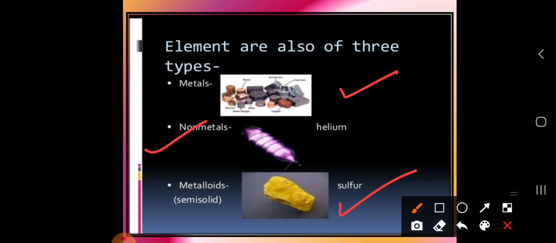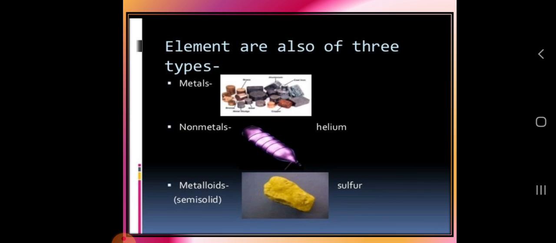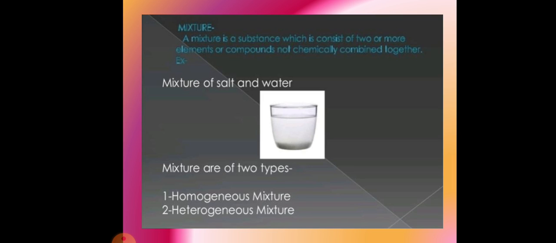What do you mean by non-metal? It is very soft in nature and usually they don't have a shining property, and almost all the non-metals exist in gaseous form, except bromine, which is in liquid form. So these are the types of elements. Next, let's talk about mixtures.